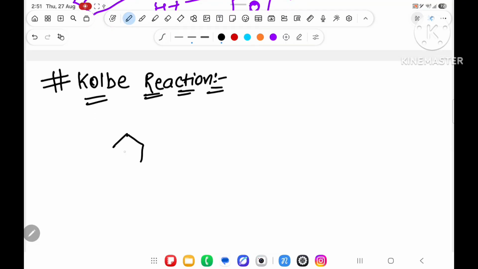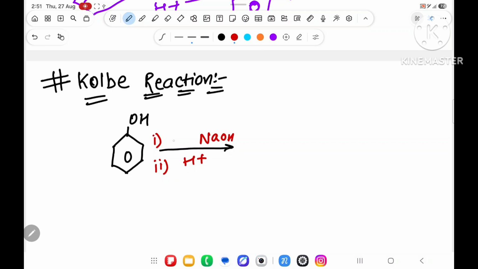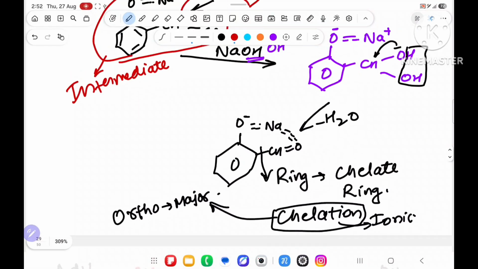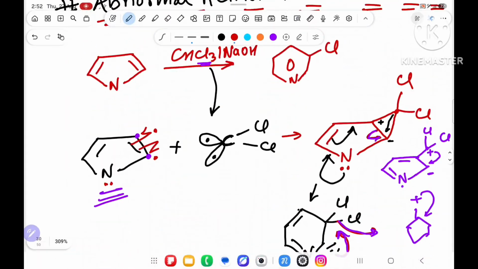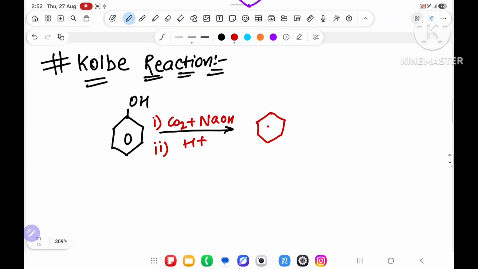Now in the Kolbe reaction, what will happen? First of all, in Reimer-Tiemann, what are you taking? You are taking NaOH, you are taking H plus, but over here you are taking CHCl3. Instead of that, you will take CO2. That's it. Previously in Reimer-Tiemann, what are you getting? Salicylaldehyde. In this part, you will get salicylic acid.